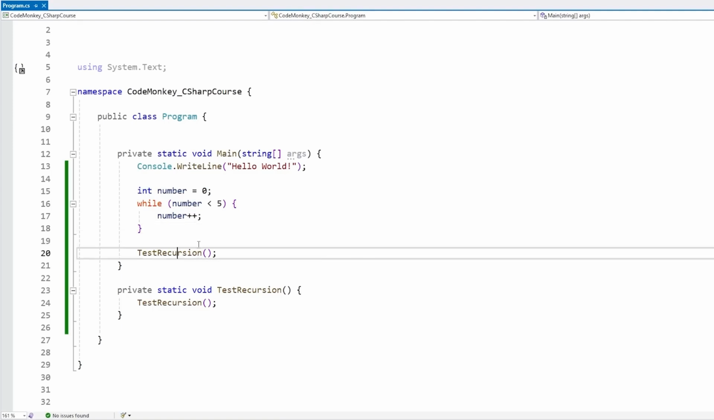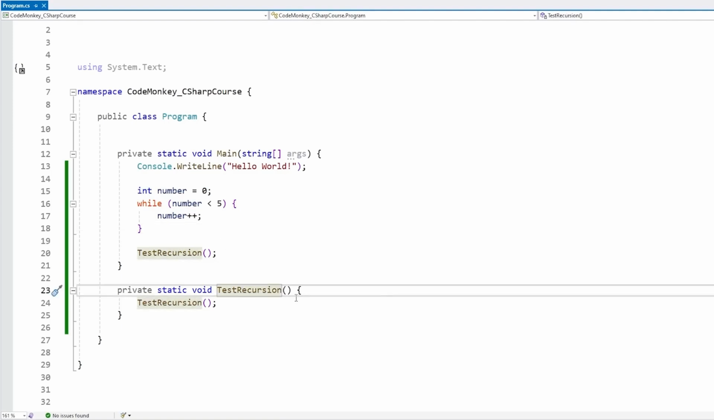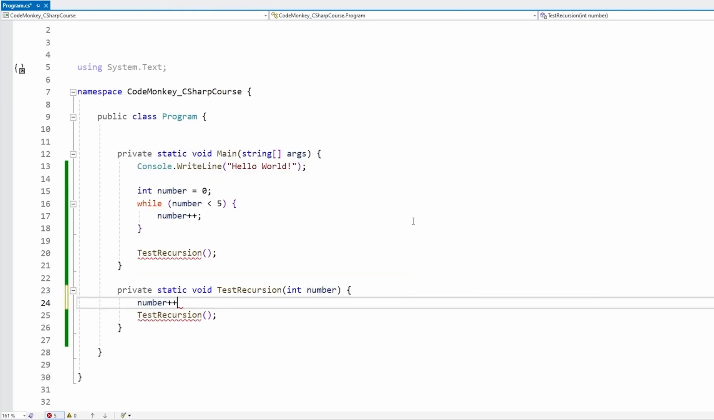Now let's do the exact same thing using recursion. So on this, we have a function. And really, since recursion is all about a function calling itself, all we really need to do is pass in our variable as our parameter. So we can just receive an int for the number, and inside do number plus plus.